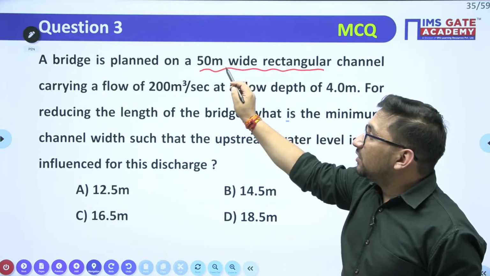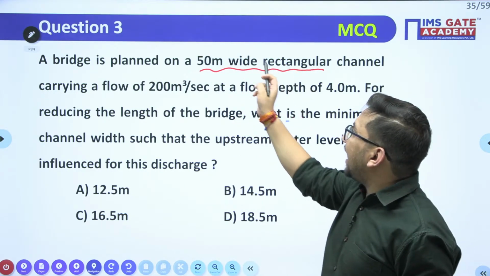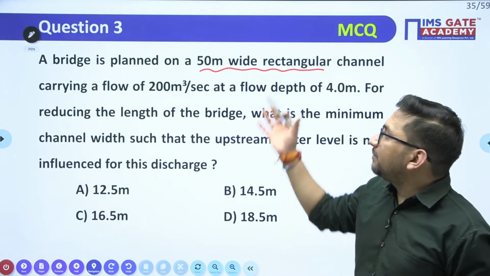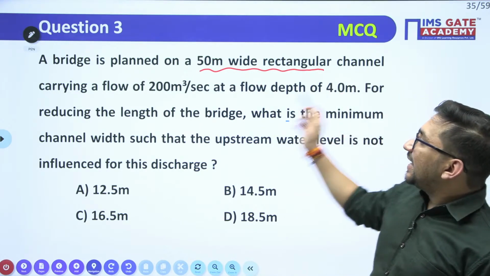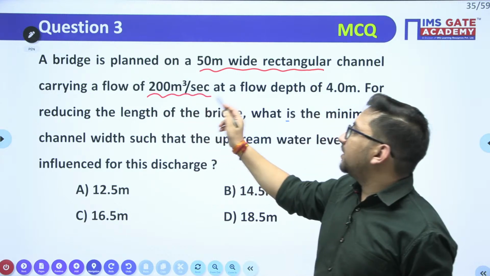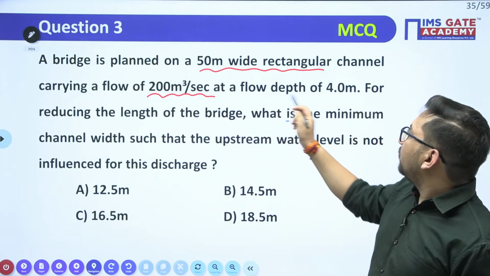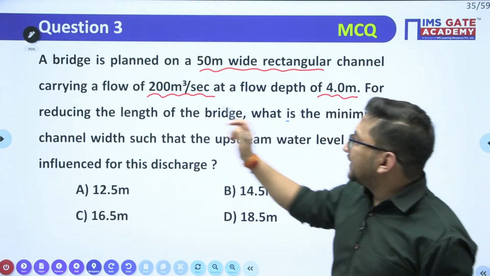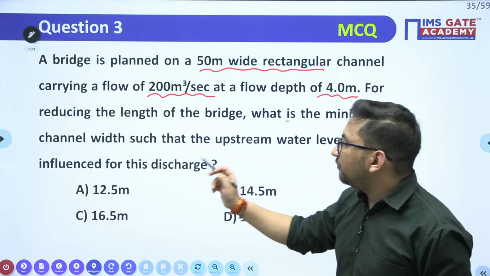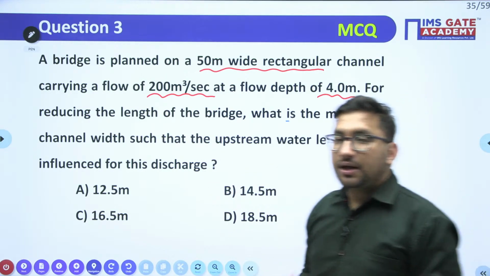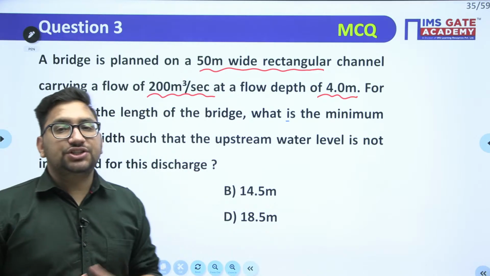Let's see where the students get confused. It is written that a rectangular channel has a 50-meter width, right? It does not mean it is also a wide rectangular channel. Clear? So it is a 50-meter wide rectangular channel carrying a flow of 200 meter cube per second, the discharge value at a flow depth of 4 meter. For reducing the length of the bridge, what is the minimum channel width such that the upstream water level is not influenced for this discharge? Such that the flow depth at the upstream will not get changed.